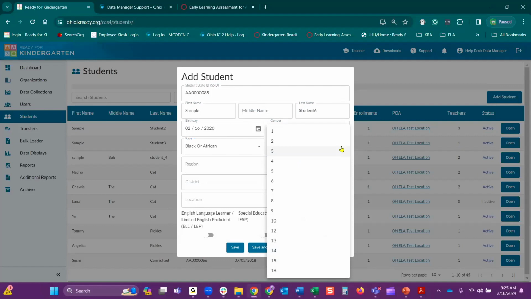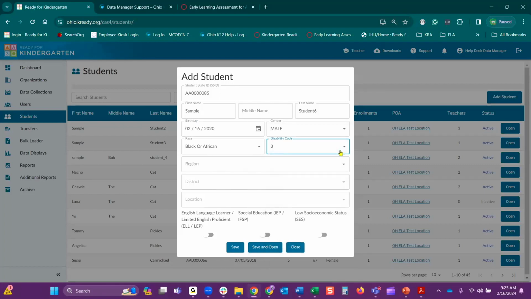Now, the disability code you see listed here as 1 to 16. In the data guidelines document, you will see what each of these represent. And in that document, the link to that is also in our additional resources document that will help you determine which one it is for that student. Select the appropriate one. If they don't have one, you leave it blank.